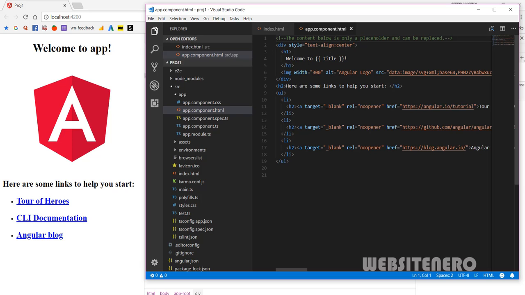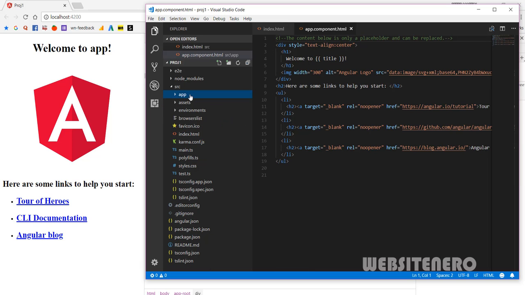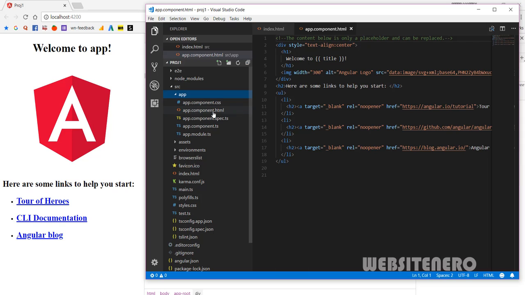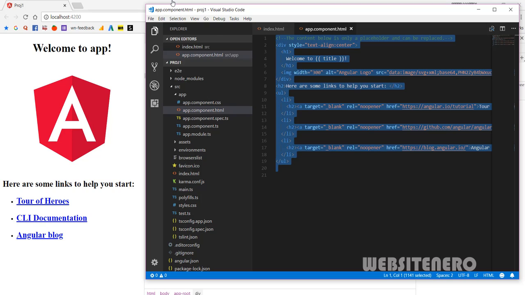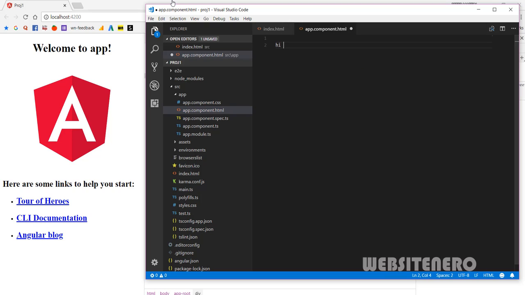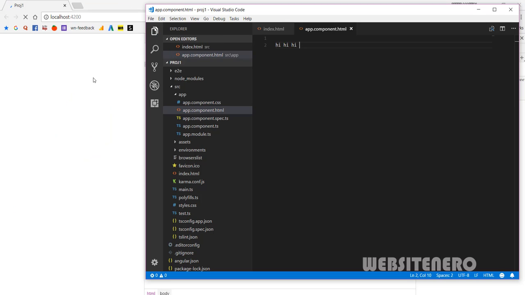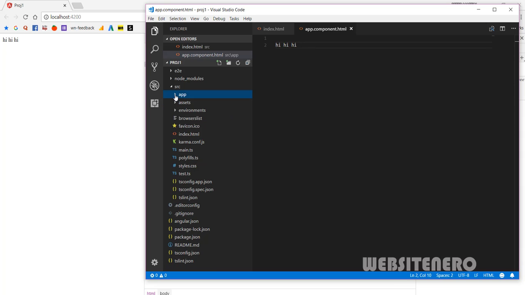Okay, so app.component. Now this app component is being mapped here in the index.html file. We don't want to do anything with that. That's fine. But here, whatever is given in the component.html, this is all. Let me delete it. I just write hi. Just save it and see here. It'll get updated. Hi. Oh yeah, we have done it. That's so cool. Pretty fast.